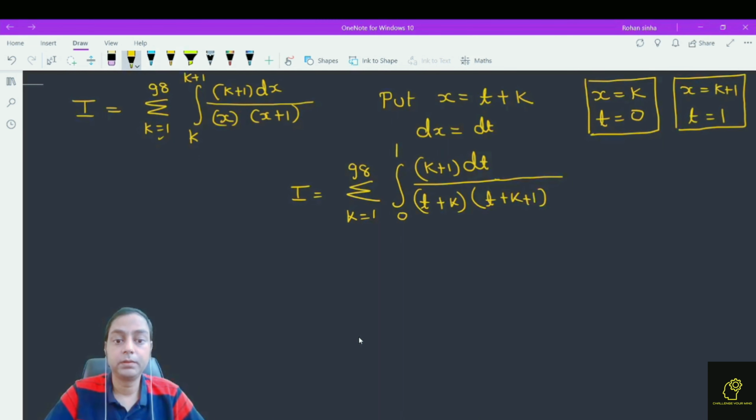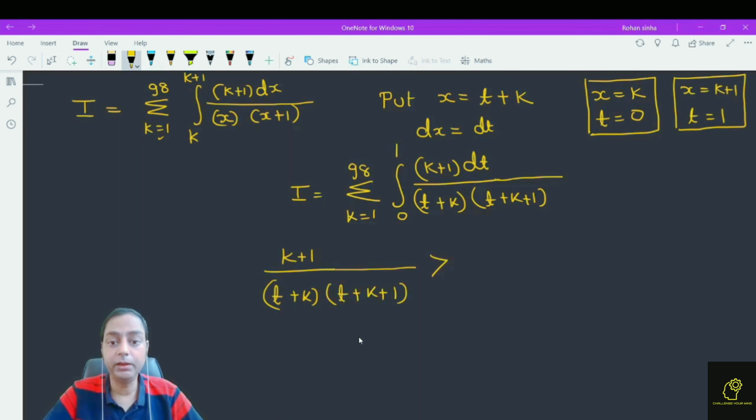Now we can say that (k plus 1) divided by (t plus k) into (t plus k plus 1) is always greater than (k plus 1) divided by (t plus k plus 1) whole square.